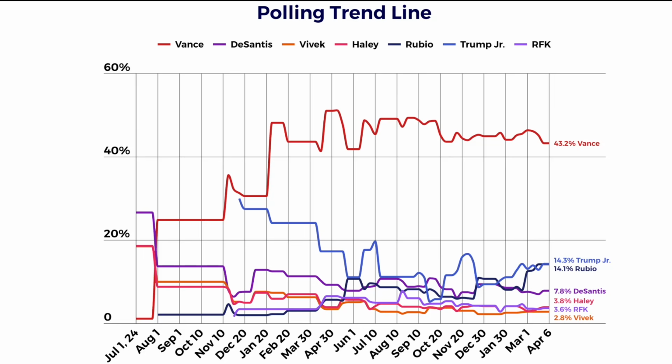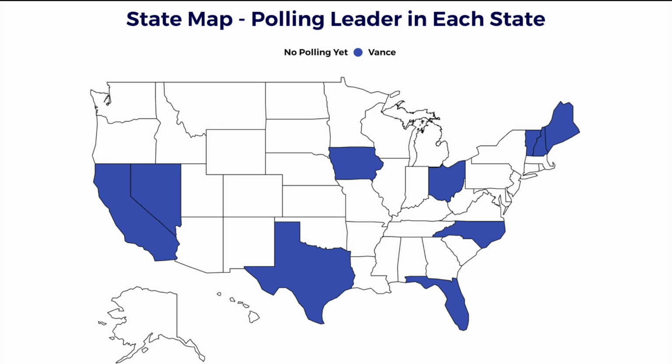Now, in terms of the polling averages, it's pretty clear J.D. Vance is not at the top, but he's right around the top of where he's been this whole time, standing at 43.2%. Rubio actually started out pretty low. He was right around 2% or so in August, I believe August of '24. And he really started to jump in recent months as he's been more involved with the Trump administration and his name's been in the media more, now up to 14.1%. And I would expect throughout Trump's second term, that number will probably only continue to go up among Republican voters for Rubio. That being said, J.D. Vance is off to such a commanding lead right now that I think Vance is certainly a heavy favorite at this current point in time.